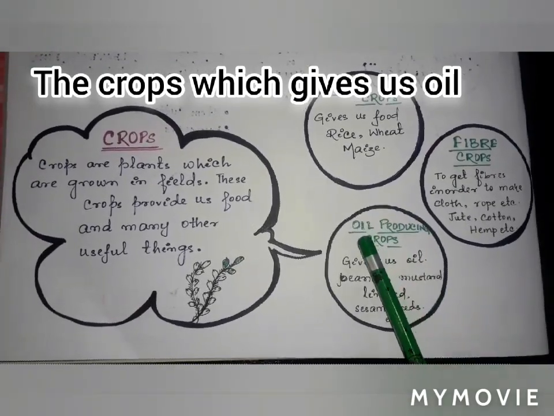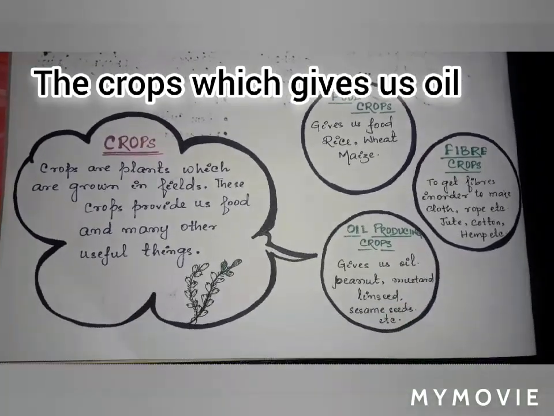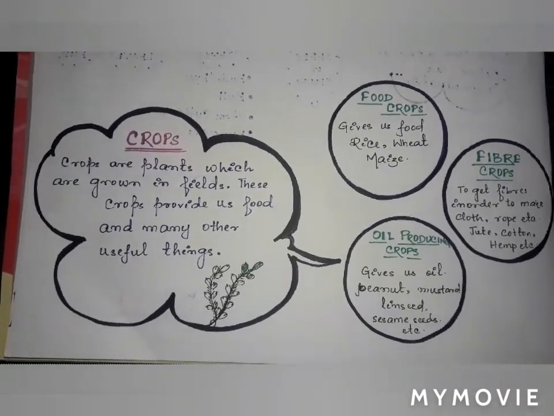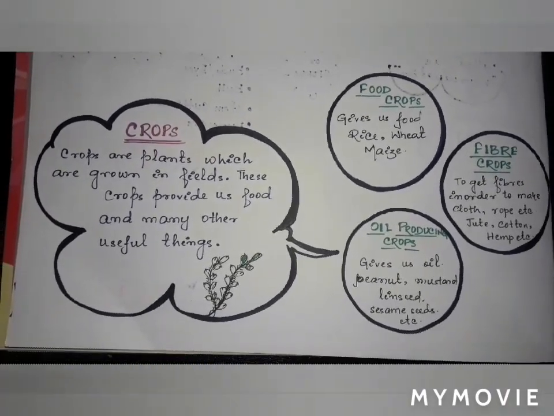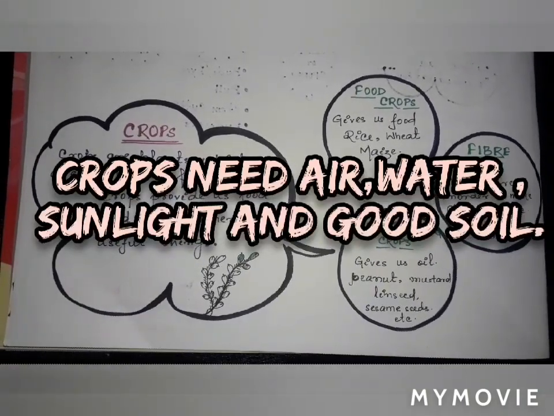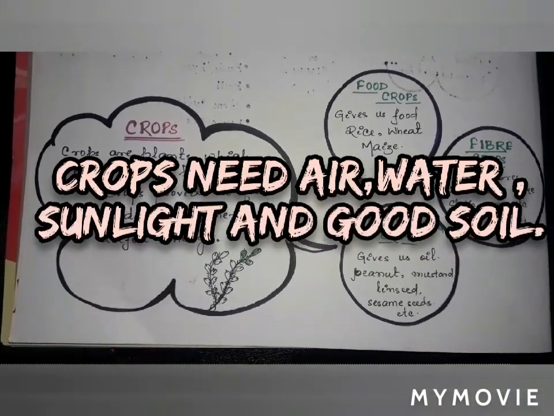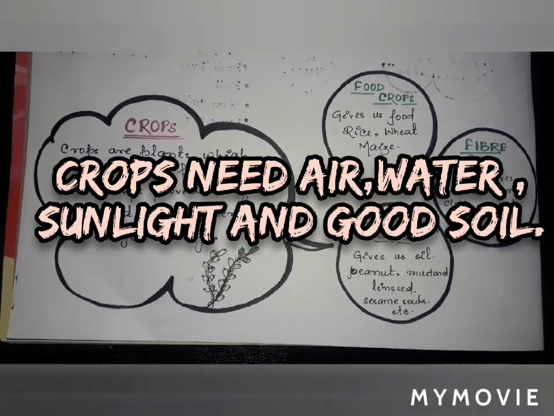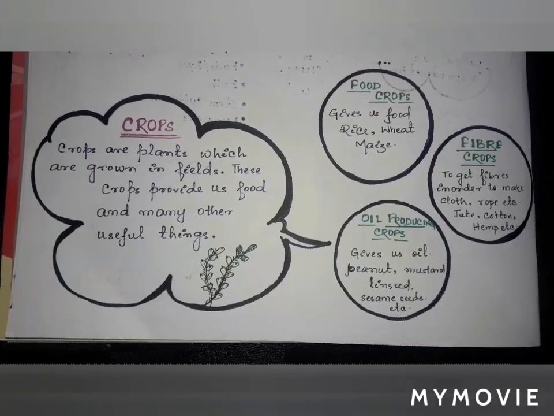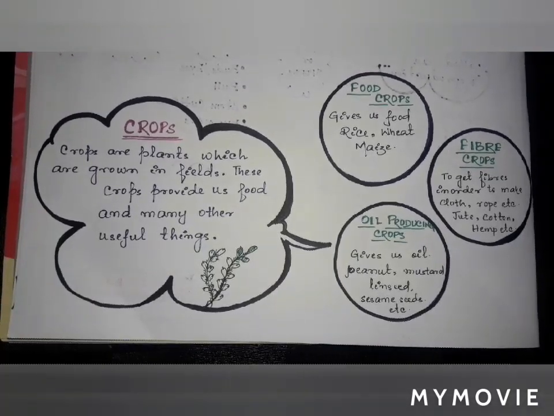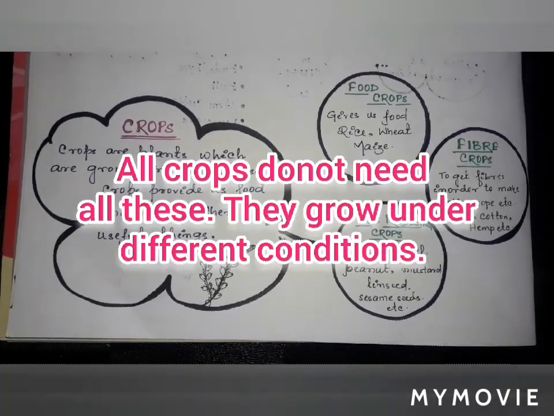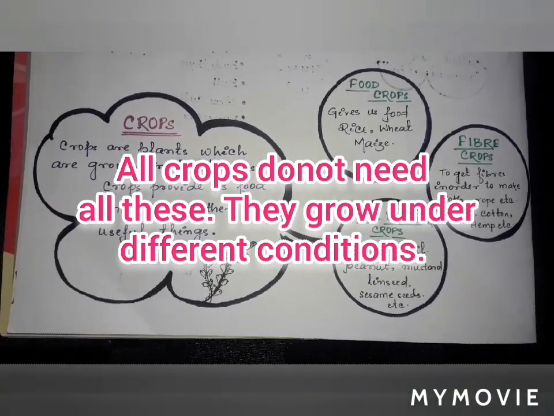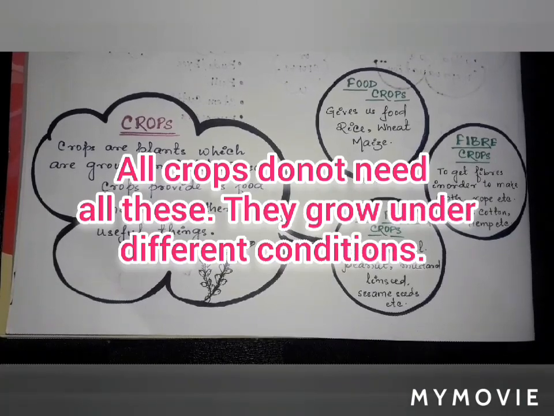Children, as you all know, plants need air, water, sunlight, and proper soil to grow to a healthy plant. Similarly, all crops need water, sunshine, air, and good soil to grow a good crop. But there are different crops, children, that grow under different conditions. They don't all need the three in the same quantity. What are those different conditions?